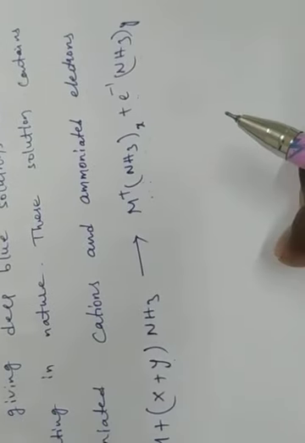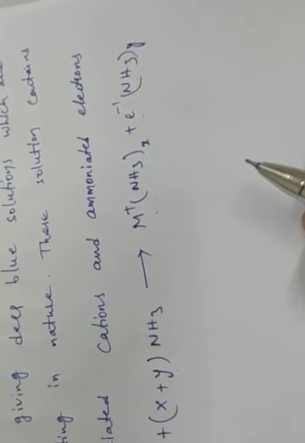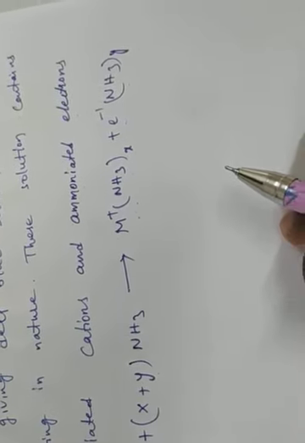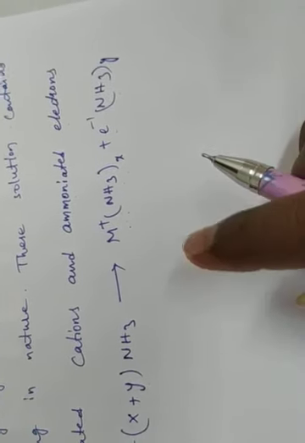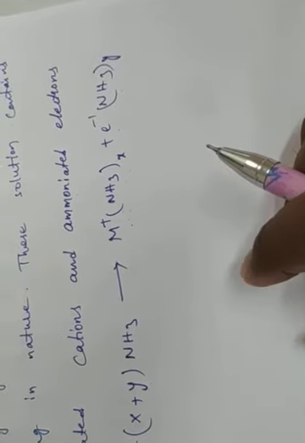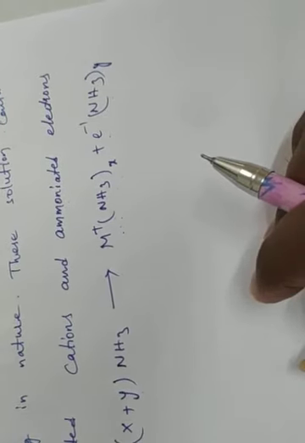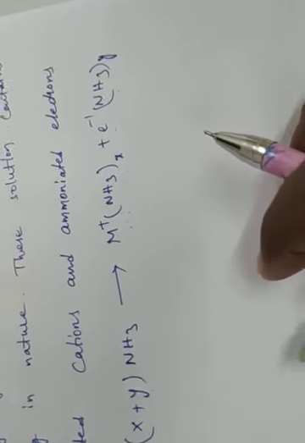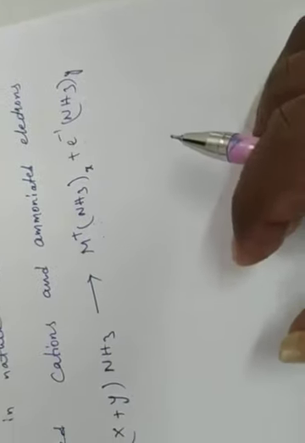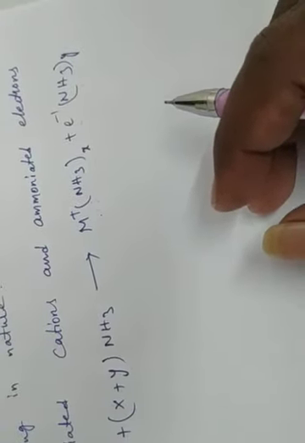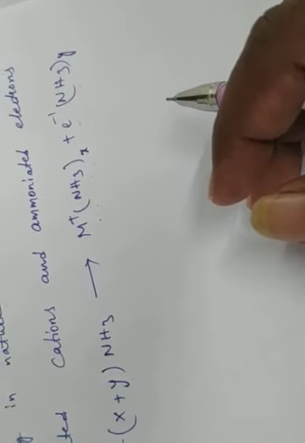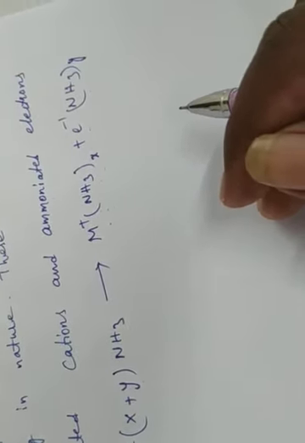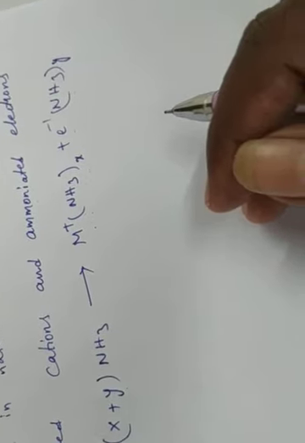Electrons are excited from lower energy to higher energy. The transmitted light thus imparts blue color to the solution.